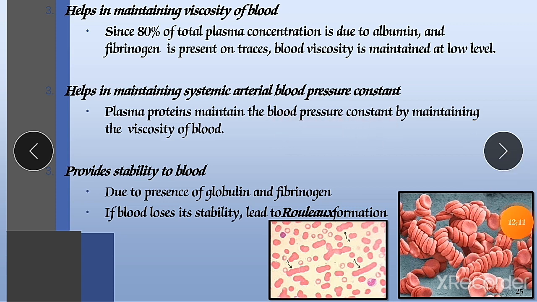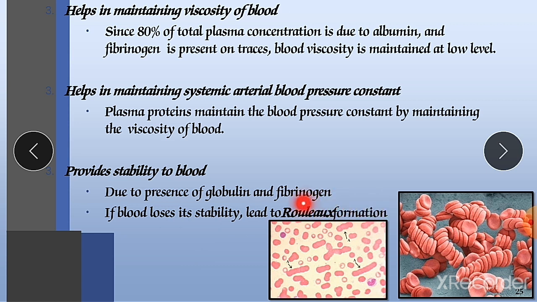It provides stability to the blood. So due to the presence of globulin and fibrinogen, it provides stability to our blood. It maintains the stability of our blood. If blood loses its stability, it leads to Rouleaux formation. So whenever our blood loses its stability, either it will become too faint, or it will become too dark. So it will be problematic for us.